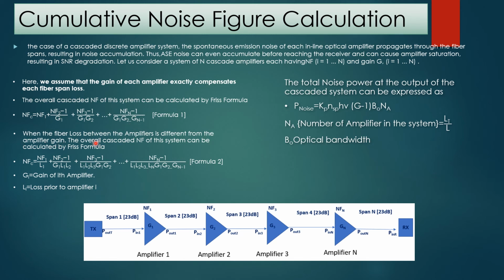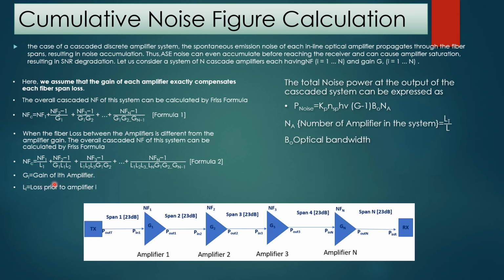When the fiber loss between the amplifiers is different from the amplifier gain, the overall cascaded noise figure of the system can be calculated by this formula, given by NFC is equal to NF1 upon L1, plus (NF2 minus 1) upon G1 L1 L2, plus (NF3 minus 1) upon L1 L2 L3, G1 G2, and so on.